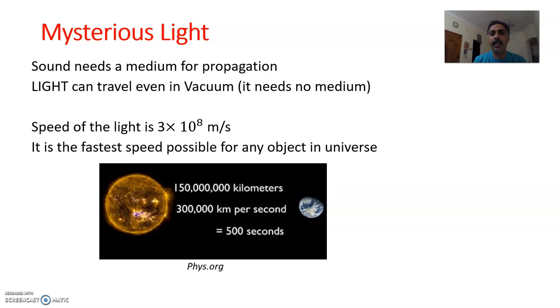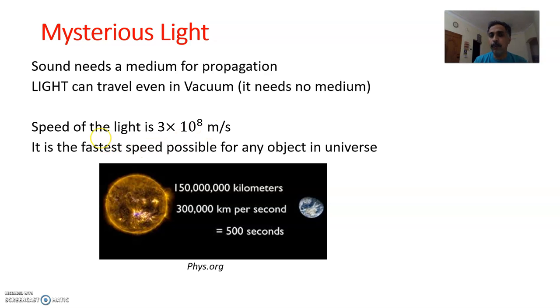And the speed of the light is huge, enormous. 3 into 10 power 8 meters per second. This is the velocity of the light. Light travels at this incredibly higher speed. 3 into 10 power 8 meters per second. 3 into 10 power 8 means you put 3 and then 8 zeros next to it. That many meters in 1 second. 3 into 10 power 8 meters in 1 second.